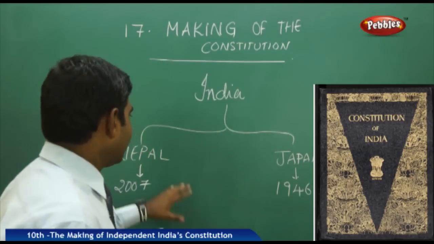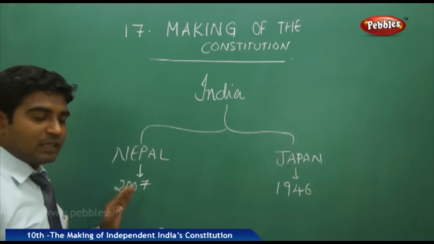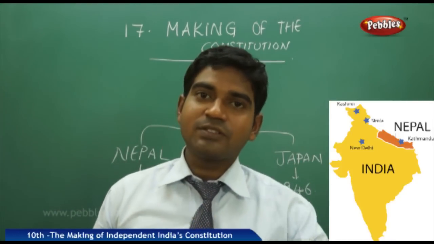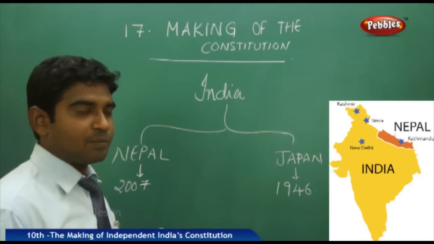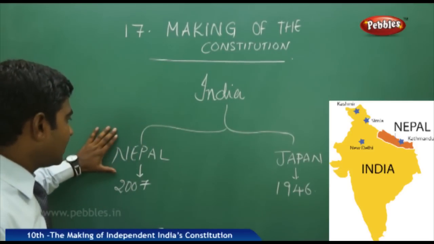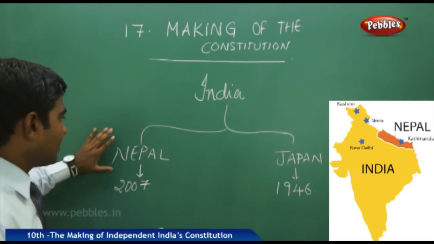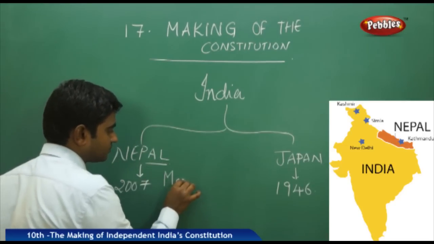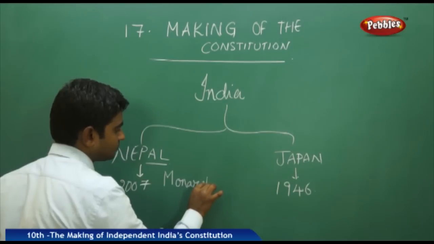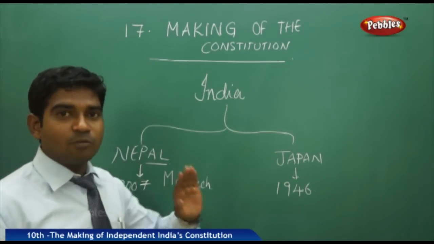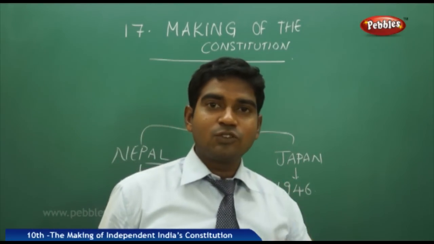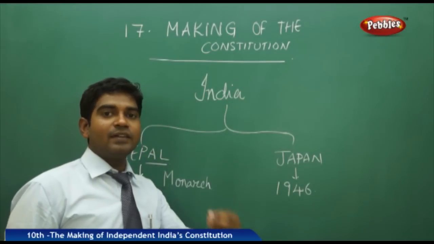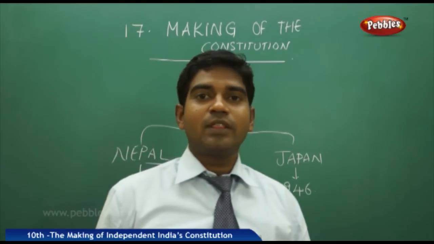Let us see Nepal, the neighboring nation of ours. Nepal is located on the northeastern part of India, which shares a boundary, and 5 states of India share a boundary with Nepal. Now, moving on to the constitution of Nepal. Nepal is a nation which was ruled by a monarch. They had a hereditary monarchy, and the people revolted against it, held many rallies, gathered at many places and showed their dissatisfaction.